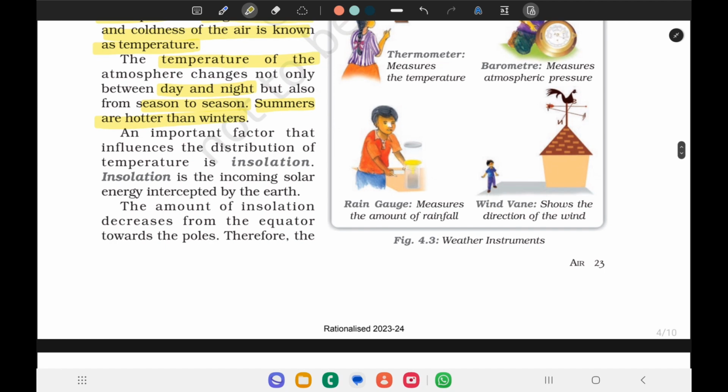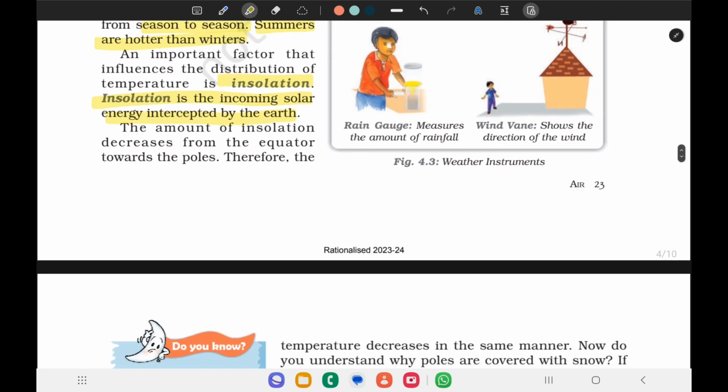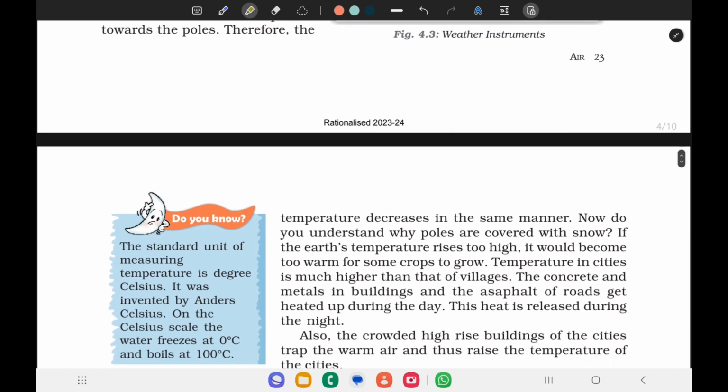An important factor that influences the distribution of temperature is insolation. Insolation is the incoming solar energy intercepted by the earth. The amount of insolation is more at the equator compared to the poles. It decreases from the equator moving towards the poles. Therefore, the temperature decreases in the same manner.